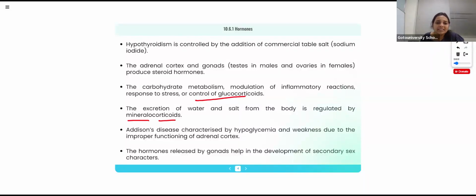Then Addison's disease is characterized by improper functioning of the adrenal cortex. See what different changes they are making in our body. The hormones released by gonads help in development of secondary sex characters. The different human characters are also due to these different hormones. Okay, these are all the different topics regarding the hormones.